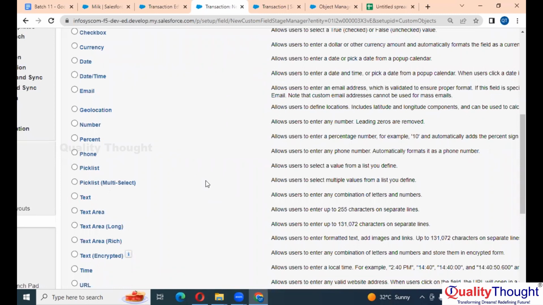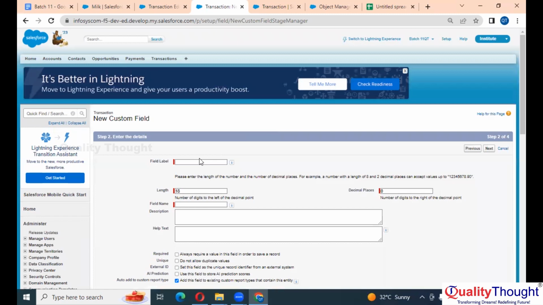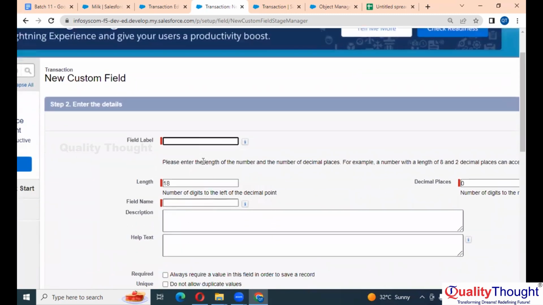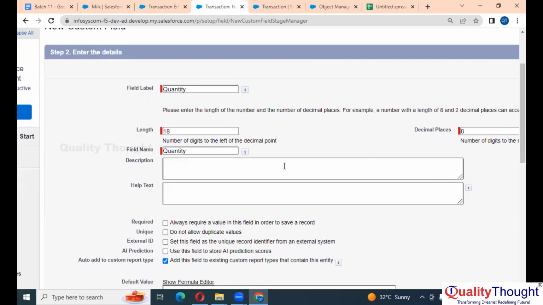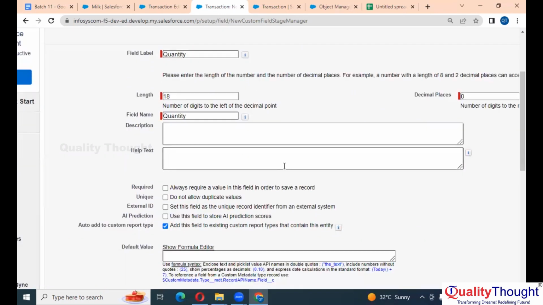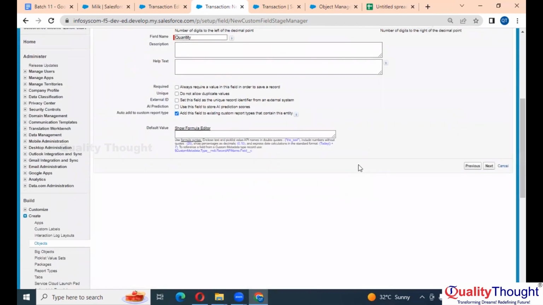Quantity will be in numbers, right? Quantity will be in numbers, right? Here we'll take the number. Next, field name is quantity. Right. Here also we have something called required. Let's not do it required, and we'll discuss about these things in the upcoming session. Okay. Next.